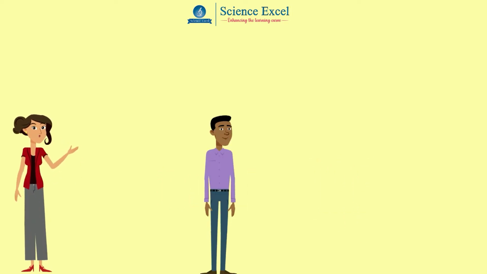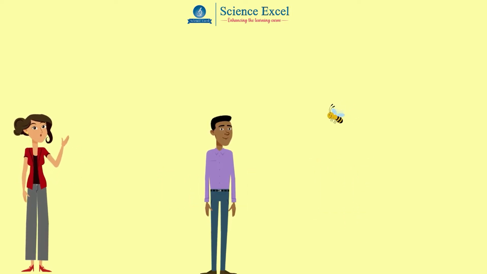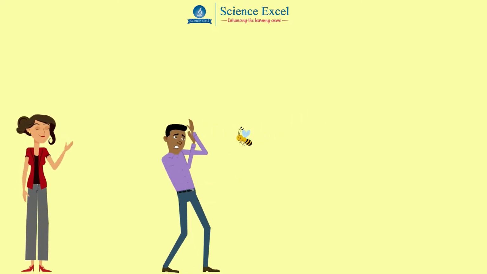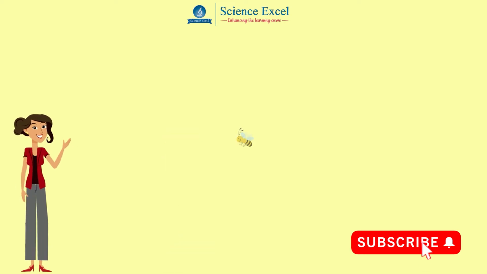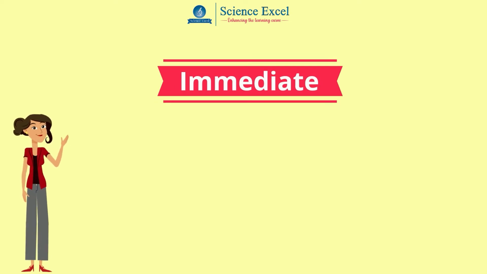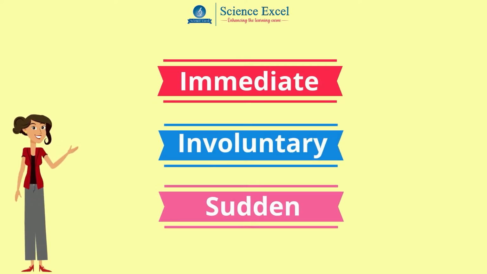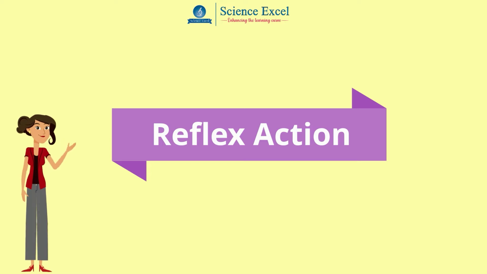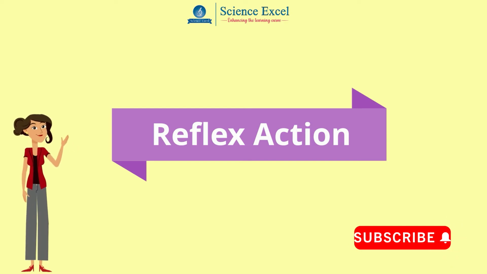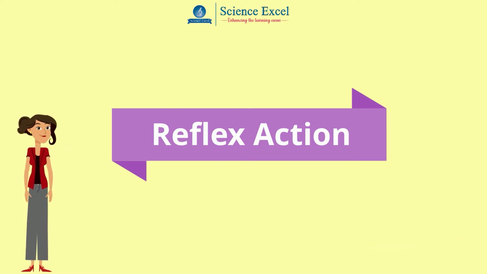What do you do if you see a bee headed in your direction, ready to sting? Of course, you move yourself away from the bee to avoid the painful sting. In a situation like this, your reactions are always immediate, involuntary and sudden. They happen without the involvement of the thinking process. This action is called reflex action. Here the spinal cord has a major role to play. The whole mechanism of reflex action occurs in such a fashion that there is no conscious control of the brain.